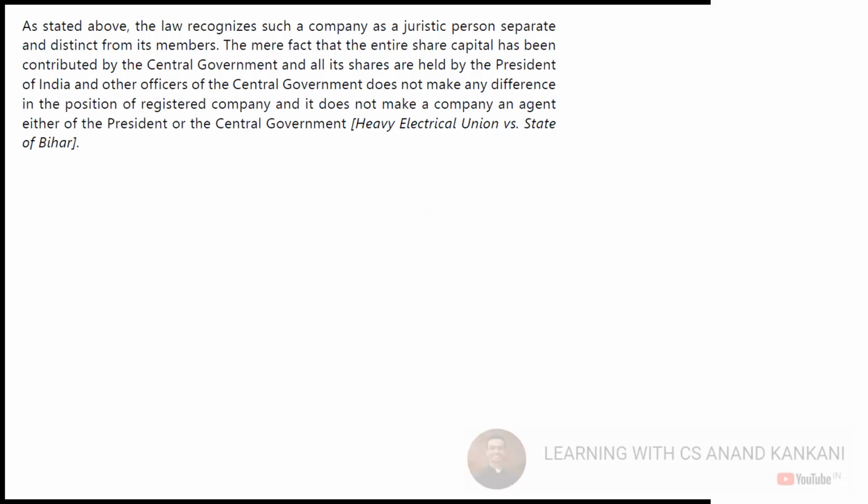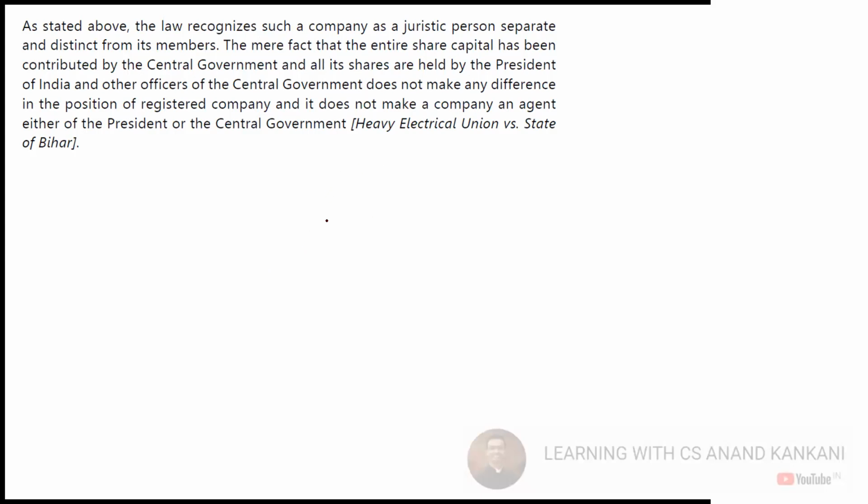Also, the law recognizes such a company as a juristic person separate and distinct from its members, and the mere fact that the entire share capital has been contributed by the central government and that all the shares are held by the President of India and the officers of the central government does not make it an agent of the President and the central government. So again, this is a famous case law, right?